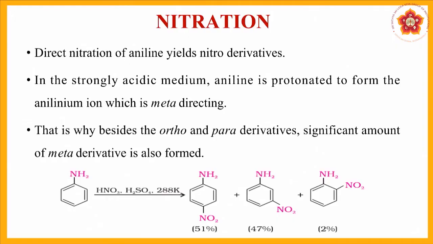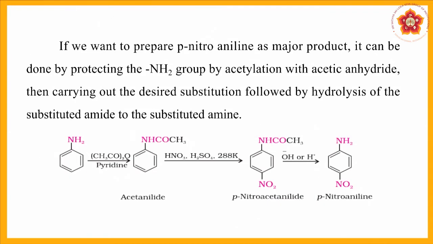So this is the reaction for nitration, and even here, like bromination, suppose you want only para. You saw that the percentage of para was 51, meta was 47, and ortho was another 2 to 3%. If you want only para product, then what you can do is generate a big group at the top. What does that big group do? One thing is it does not support ortho attack.